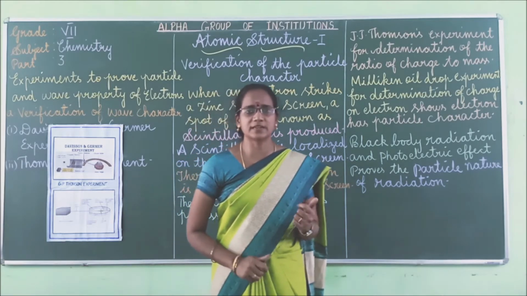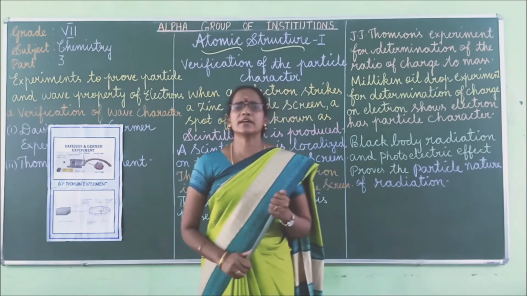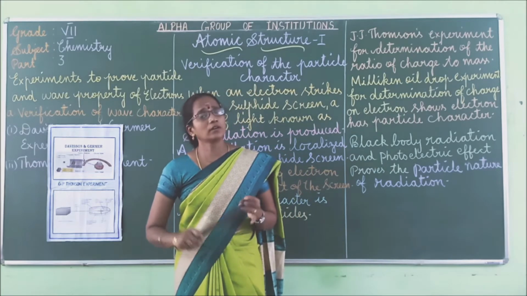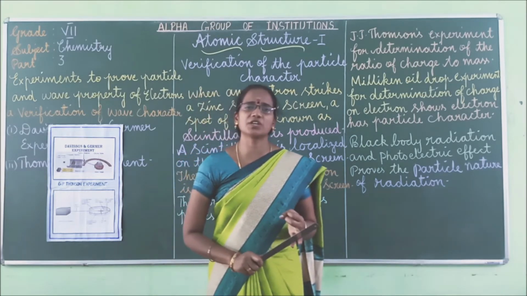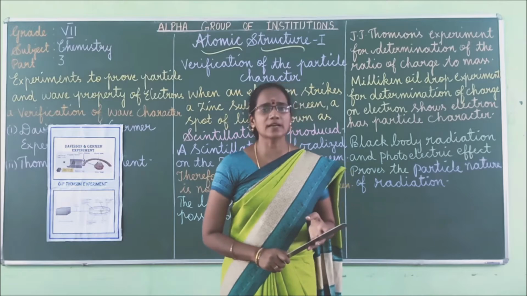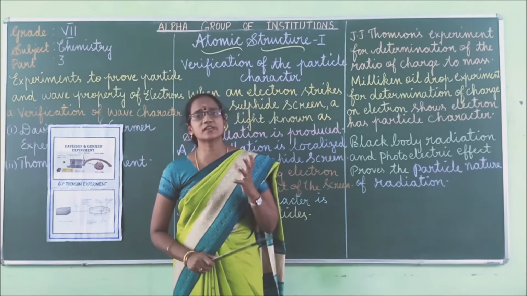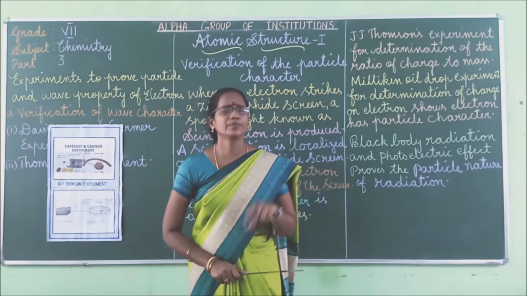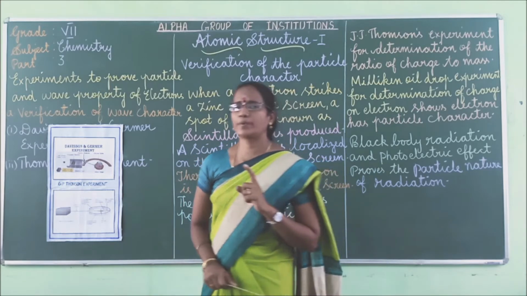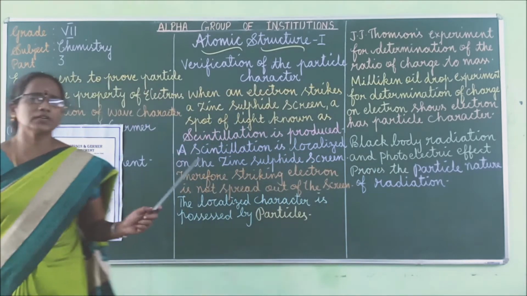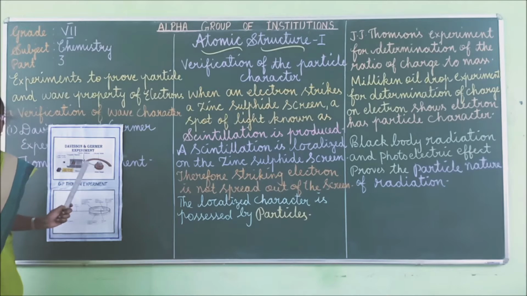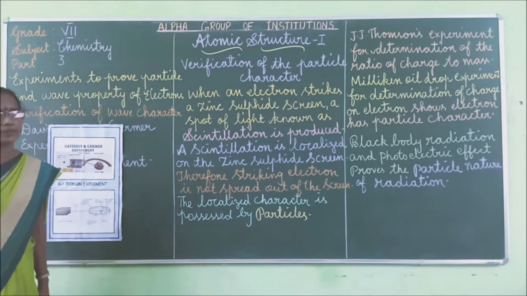Tungsten has high melting point, lowest vapor pressure, and greatest tensile strength. Tensile strength means resistance of the material. Because of these properties, tungsten is used in the filaments for bulbs. That is why tungsten filament is used in Davison and Germer experiment.